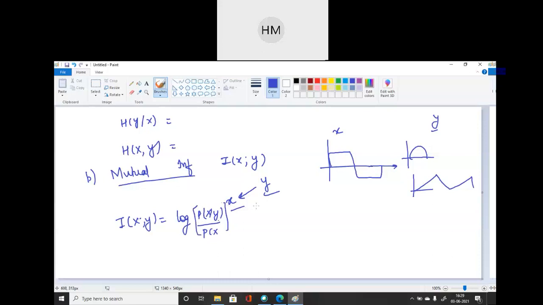That means log 1 upon p of x is the information transmitted. This is the net information received. From this, we can say that log 1 upon p of x is the information transmitted, and log 1 upon p of x by y is the information lost over the channel.